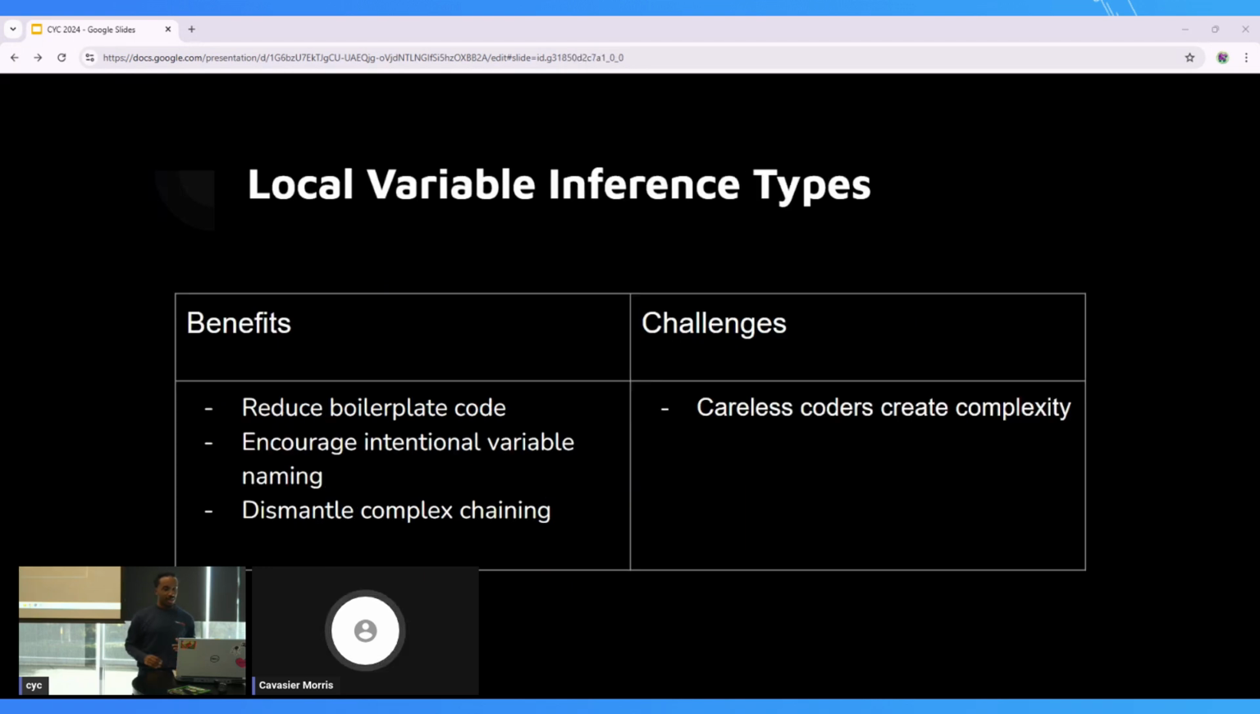Quick little side-by-side of benefits and challenges. Like I mentioned before, it reduces your boilerplate code. It encourages better variable naming, which makes everybody's lives easier, even people who aren't developers. And it helps dismantle complex chaining. This is more subjective, but sometimes chaining can get a little confusing depending on what you're doing, with strings for example. Sometimes you want to break those down and connect them to variable instances instead of trying to figure out what that chained method call actually returns. You can just set it to a variable instance and, again, intentionally name it so you can move on.